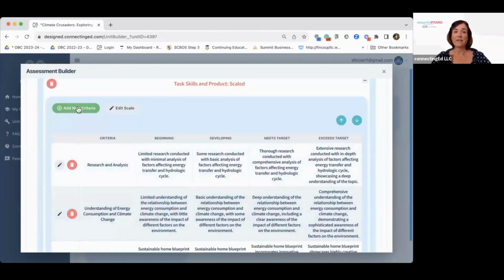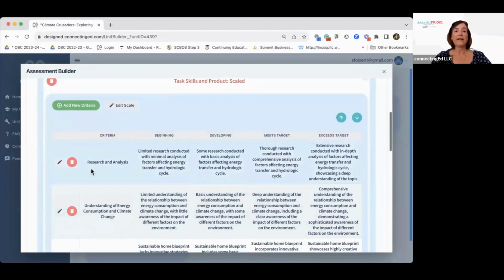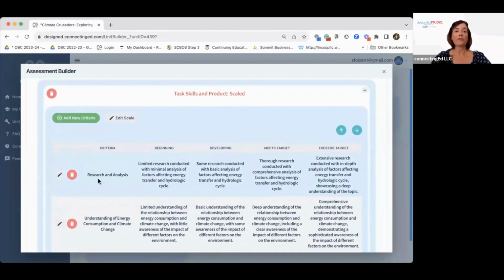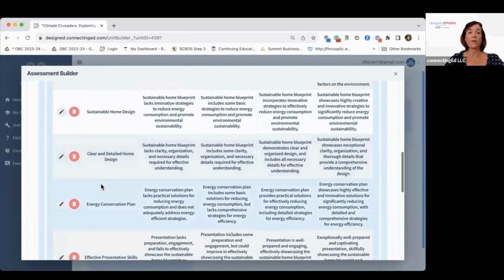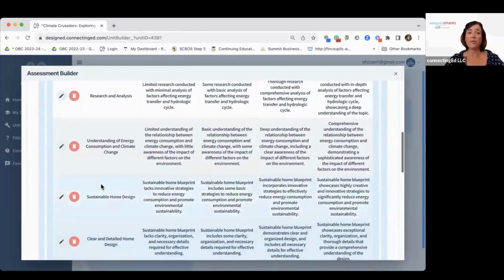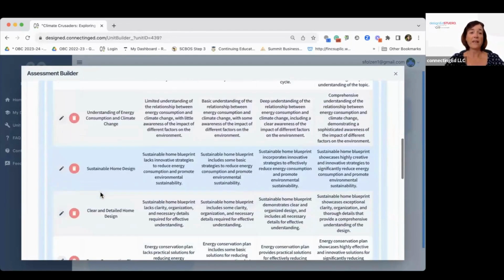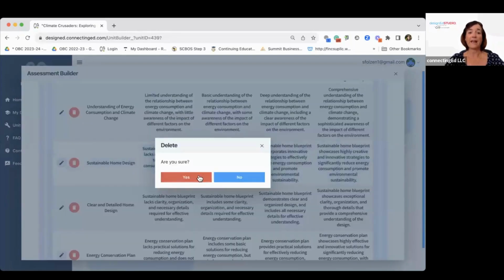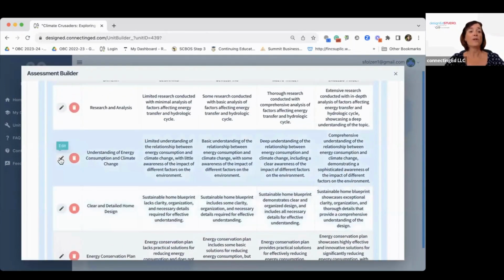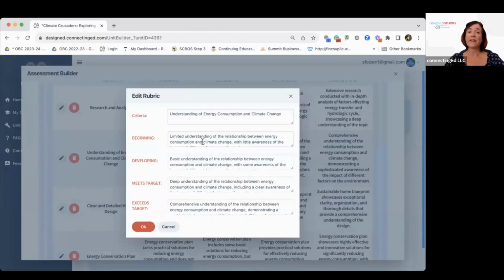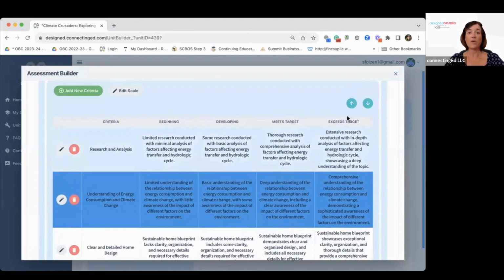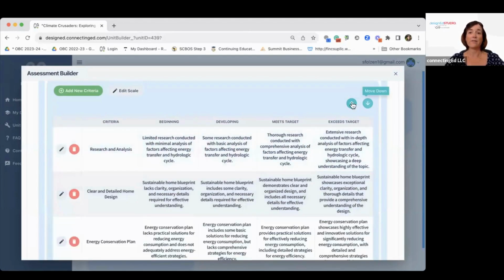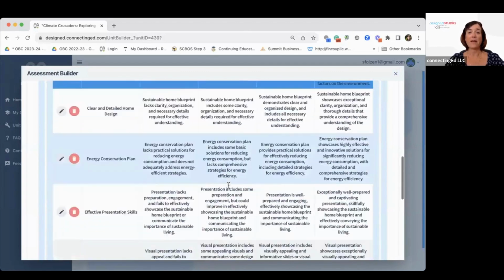You can add new criteria if you like. Generally, the AI assistant will return about 10 different criteria. So we suggest that you look through and see what is most effective for you. And if you don't like something, you can delete it and take it out of here. You can also edit it. So you can edit all of the descriptors and edit all of the criteria as well. If you would like to change the sequence, you can move a row down, you can move it up, and you can make it work best for you.